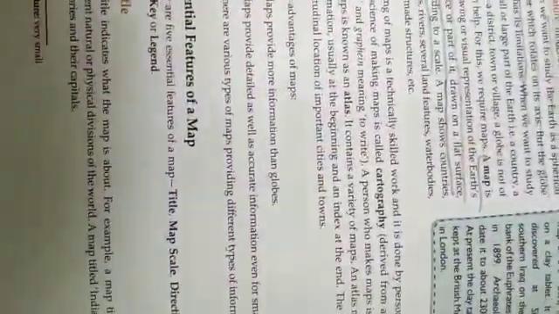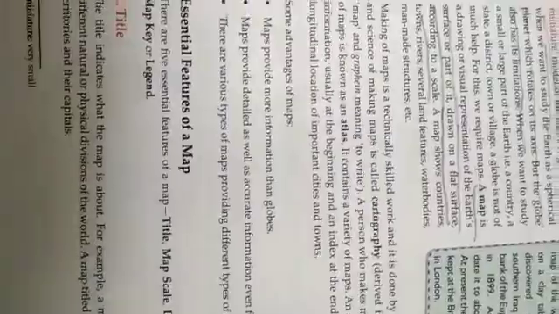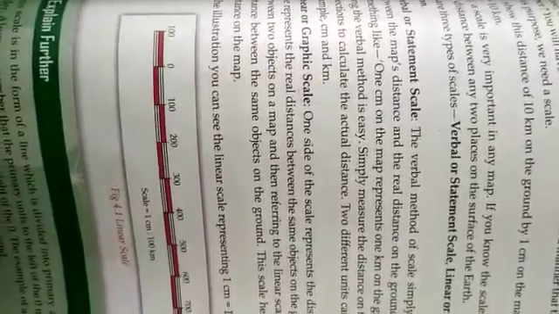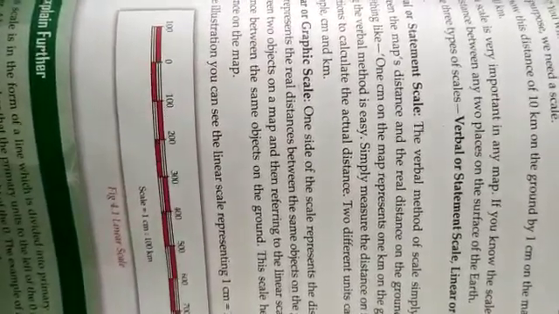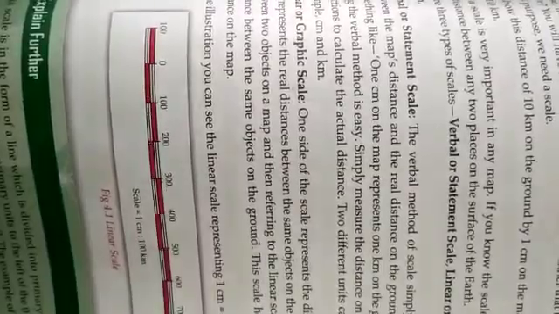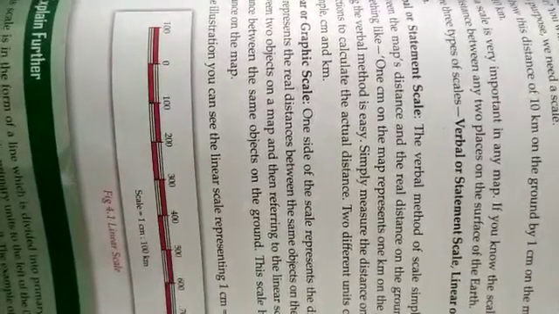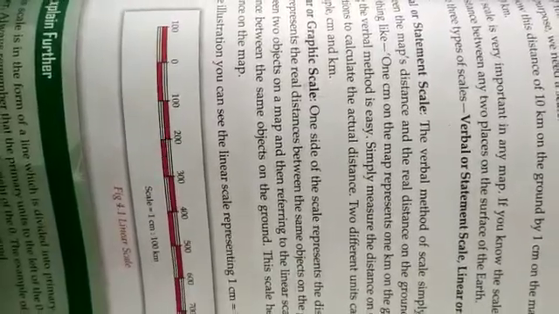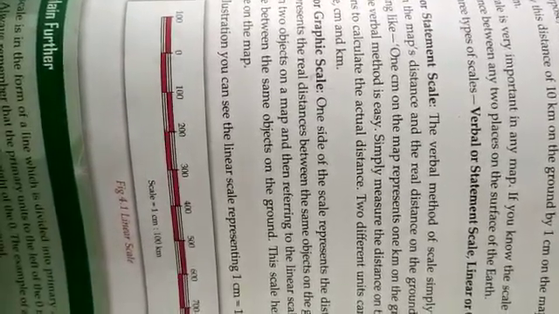The title indicates what the map is about. For example, a map titled World Physical will show different natural or physical divisions of the world. Next example, a map titled India Political will show states, union territories and their capitals.